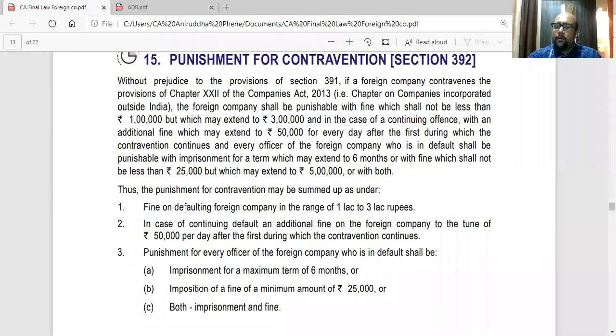Fine on defaulting company in the range of 1 lakh to 3 lakh. So minimum 1 lakh, maximum 3 lakhs. Plus continuing default 50,000 per day till the default continues, if they are not complying with anything. Then punishment for every officer of the foreign company who is in default shall be imprisonment maximum 6 months or fine of minimum 25,000 or both imprisonment and fine. And the fine can extend to 5 lakhs also. So 25,000 to 5 lakhs, or both imprisonment and fine.